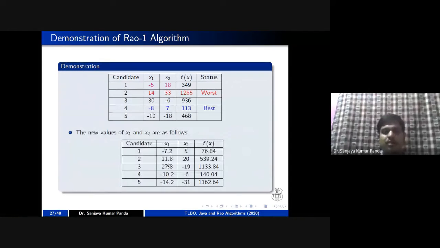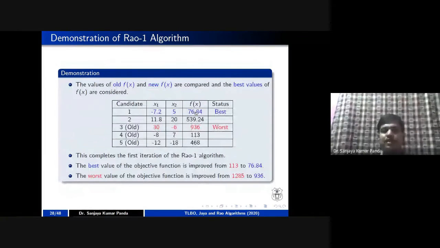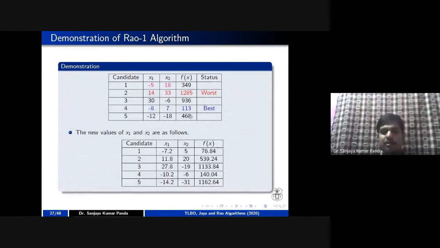After calculating this, assume that these are the new values. Now I am comparing the fitness, here 76.84 with 349. I told you 76.84 is better. Similarly, in other cases also I am going to compare. If you compare these things, you can get the updated one. See, in this case, obviously 539 is better than 1285.